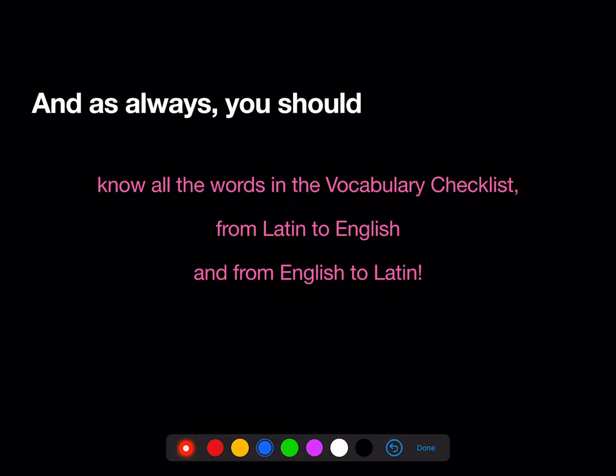As always, you should know all the words in the vocab checklist, both from Latin to English and from English to Latin.